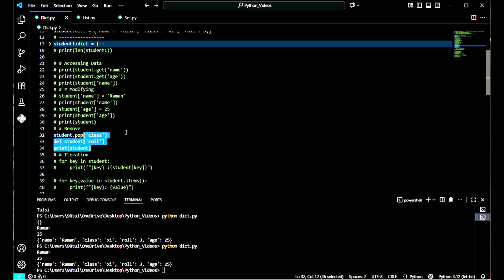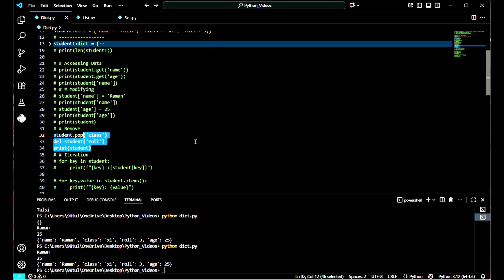But when we use the discard function, if the element is not present, then it will not give us an error. In dictionary, we will use the pop function and del keyword. That means we can use either the pop function or del to remove any key value using the key.